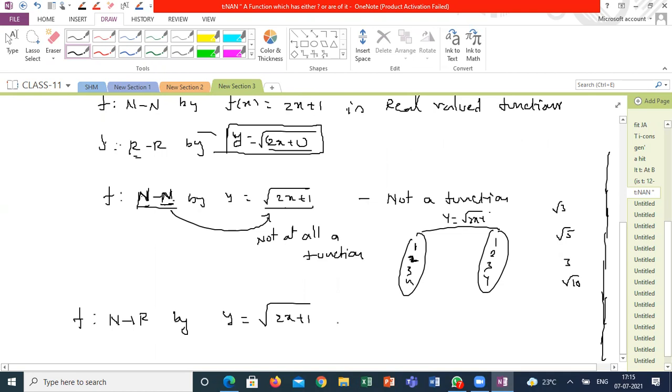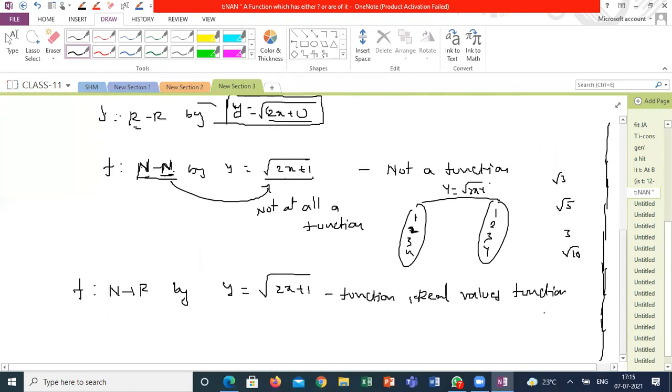Now I can say it is a function, and I can call it a real valued function. Why is it a real valued function? The range is a subset of R, and the domain is also a subset of R.